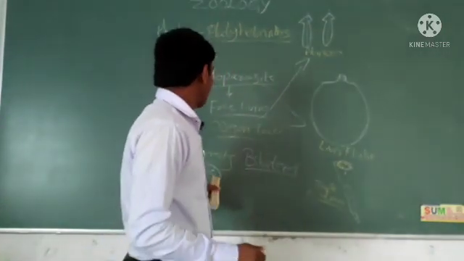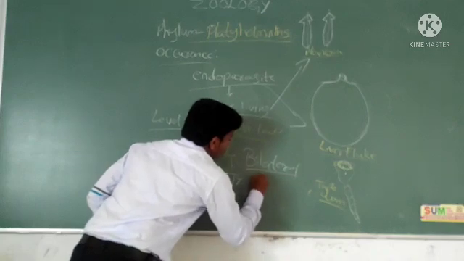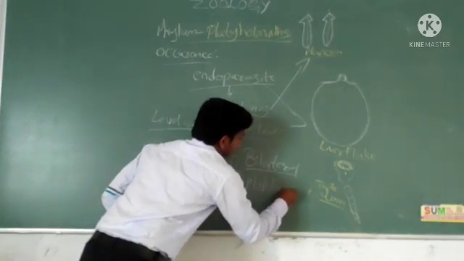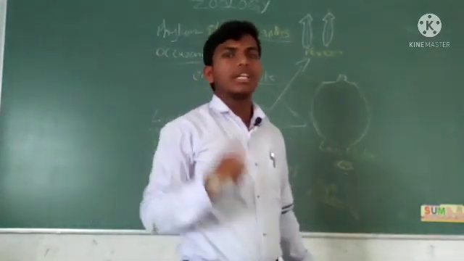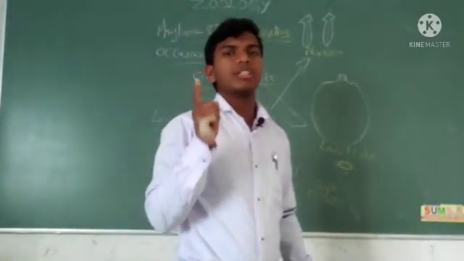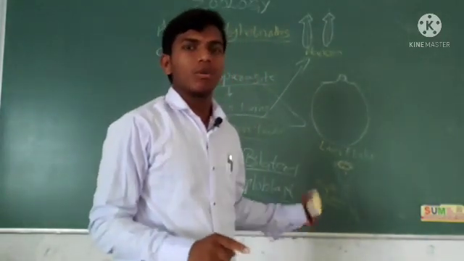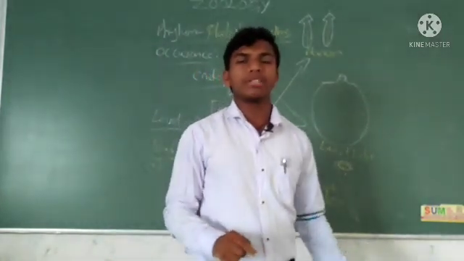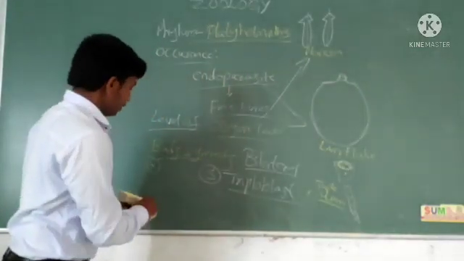That's why it's called triploblastic. Already I told you while discussing basic terms at the start of the class what triploblastic and diploblastic animals are.